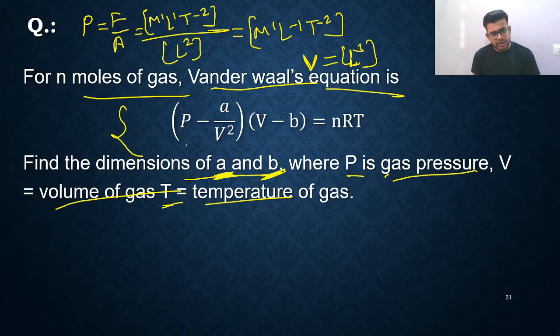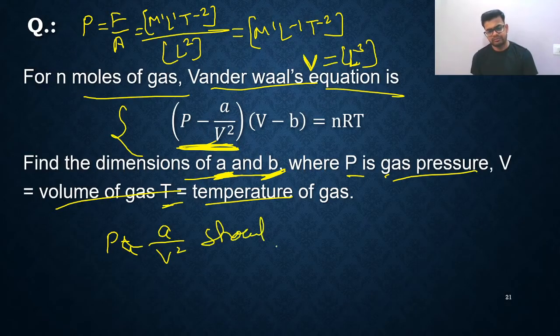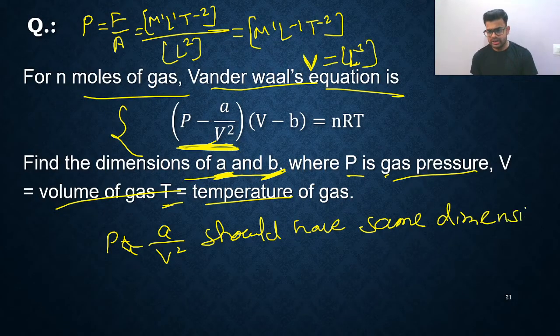Why? Here you can see P minus A upon V square. Two things are in subtraction. So two terms are in subtraction means they should have the same units and dimension. Then and then only they can be subtracted. Are you getting? So directly you can write P and A upon V square should have same dimensions.